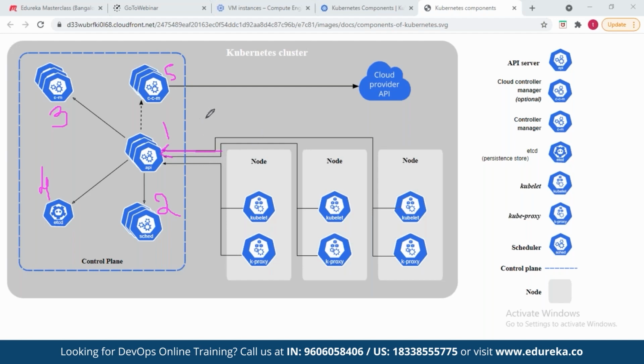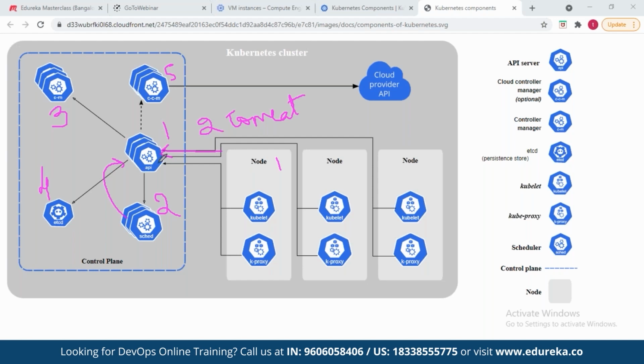As the API server gets a request, let's say to create 2 Tomcat containers, that is, you are an admin and you have sent this request to the Kubernetes master machine: create 2 Tomcat containers. You will not mention where you want to create those containers. So you have the scheduler on the master machine that actually watches the API. It tells the API, hey, you got a request, create it on node 1. It is the task of the scheduler to decide where the request should run. On node 1, it will decide. Okay, done. That is the scheduler.